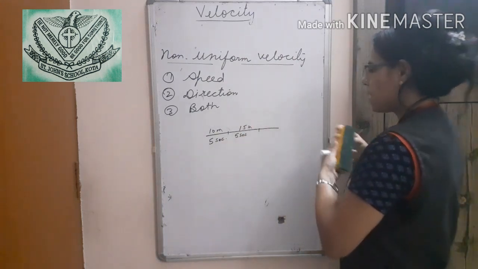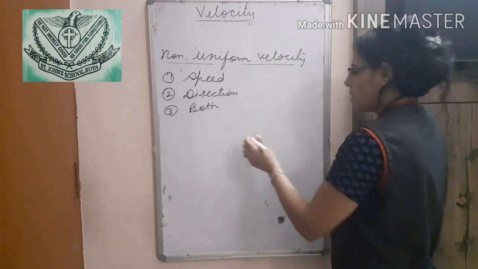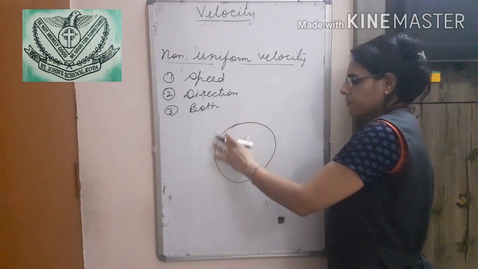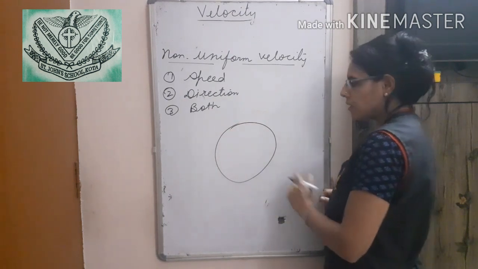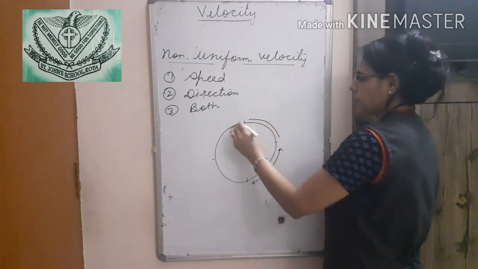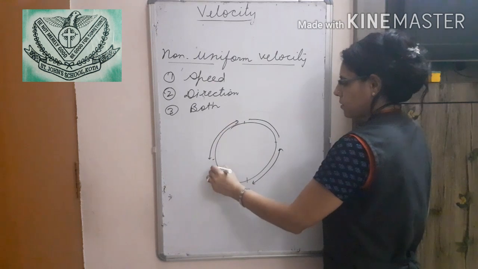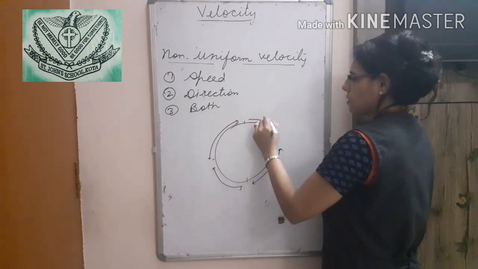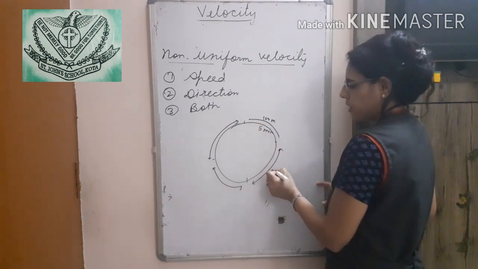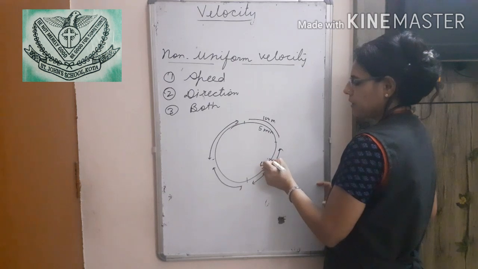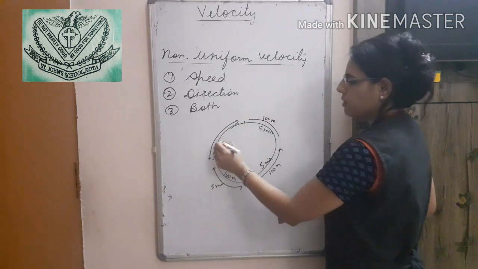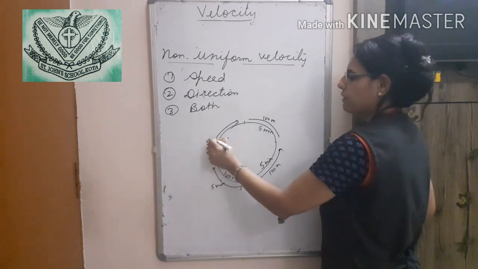For the direction, I am taking another example. A person is moving around this circular path, covering 100 meters in 5 minutes, 100 meters in 5 minutes, 100 meters in 5 minutes, and the remaining 100 meters in 5 minutes.